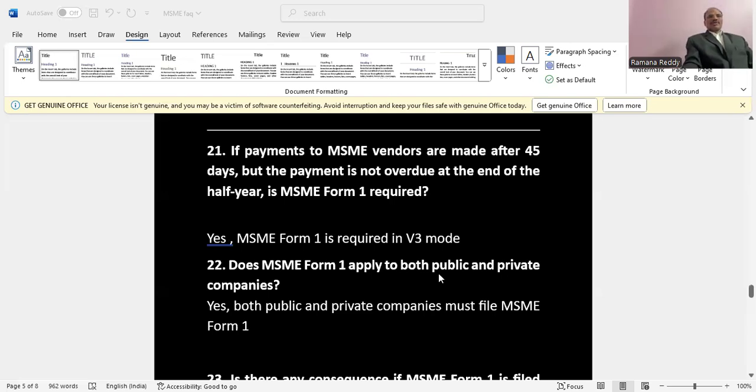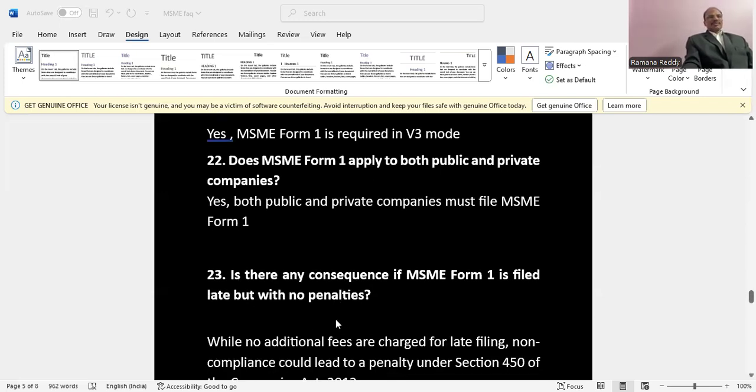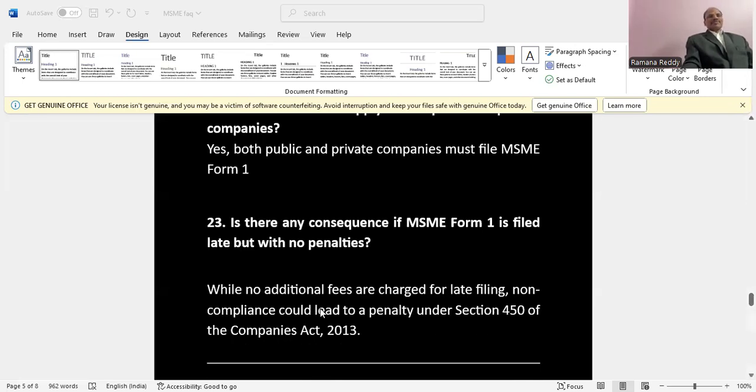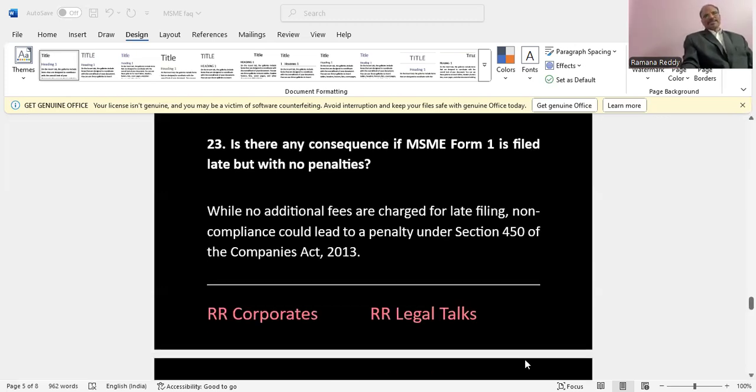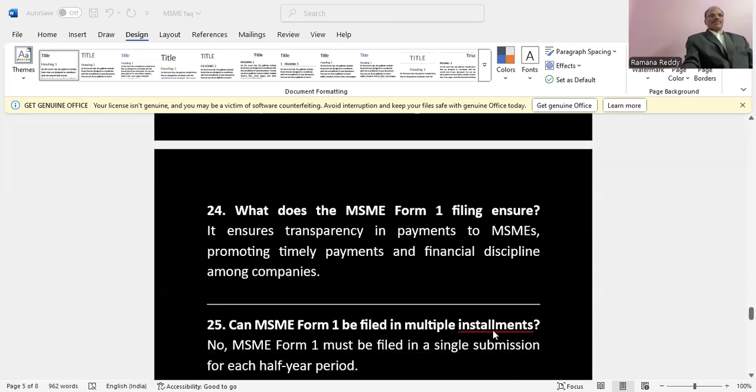Does MSME Form 1 apply to public and private companies? Both public and private companies must file MSME Form 1. Are there any consequences if MSME Form 1 is filed late, but with no penalties? No additional fee is charged for late filing. Non-compliance would lead to penalty under the Companies Act.